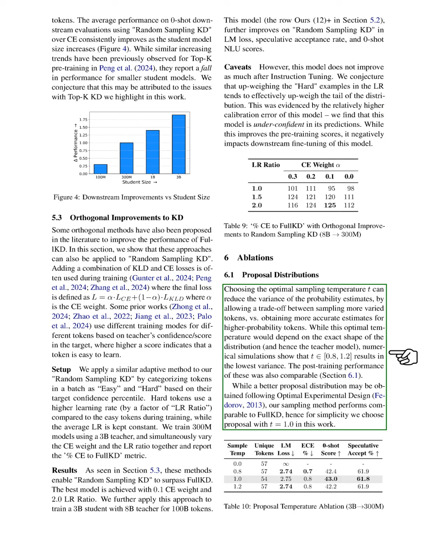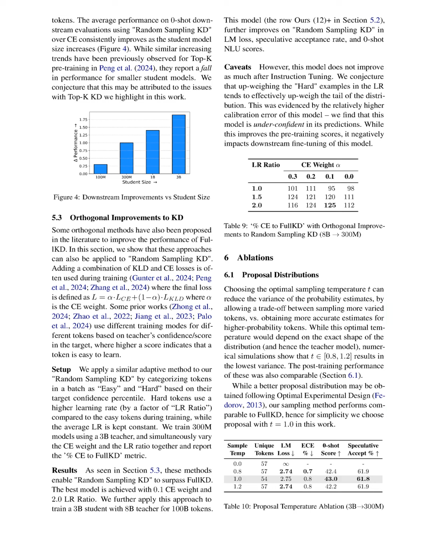Finally, we discuss how selecting the optimal sampling temperature can reduce variance in probability estimates, balancing the sampling of varied tokens with accurate estimates for higher probability tokens. Although the optimal temperature depends on the distribution shape, our numerical simulations indicate that a specific temperature results in the lowest variance. The post-training performance of these models is comparable, and for simplicity, we choose a specific proposal distribution in our work.